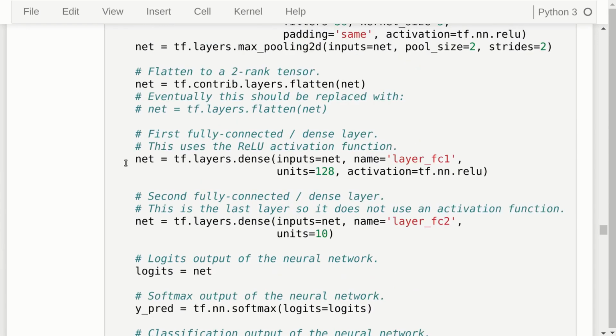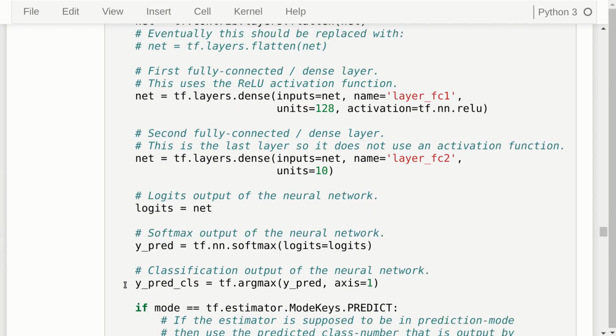And then we add some fully connected or dense layers, one here and another one. And this is actually the final layer, which we also call the logits. And we will do a softmax on that so we can get the predicted class out. And again, you should see tutorial 2 and 3, I think, if you are not familiar with this.